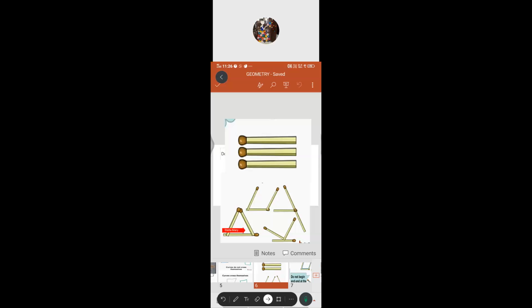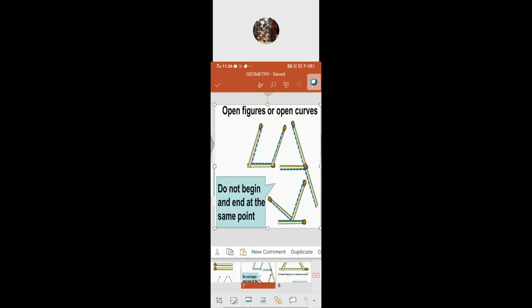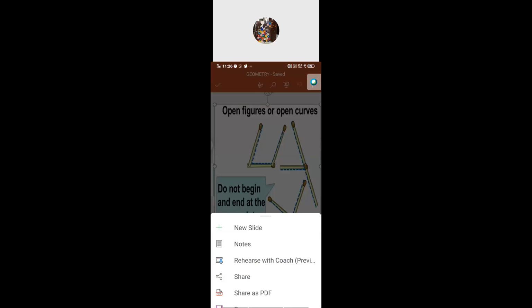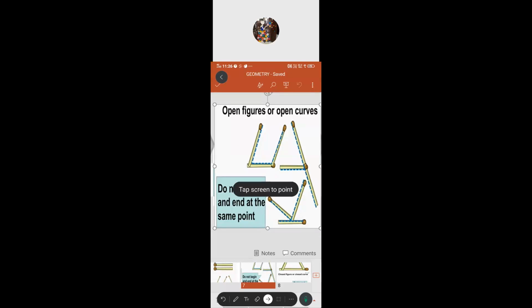Then what do we have to do next? We have to see the difference between these figures, how they differ from each other. So we are going to take this. See that one. Is there any similarity between these figures? Can anyone tell me?